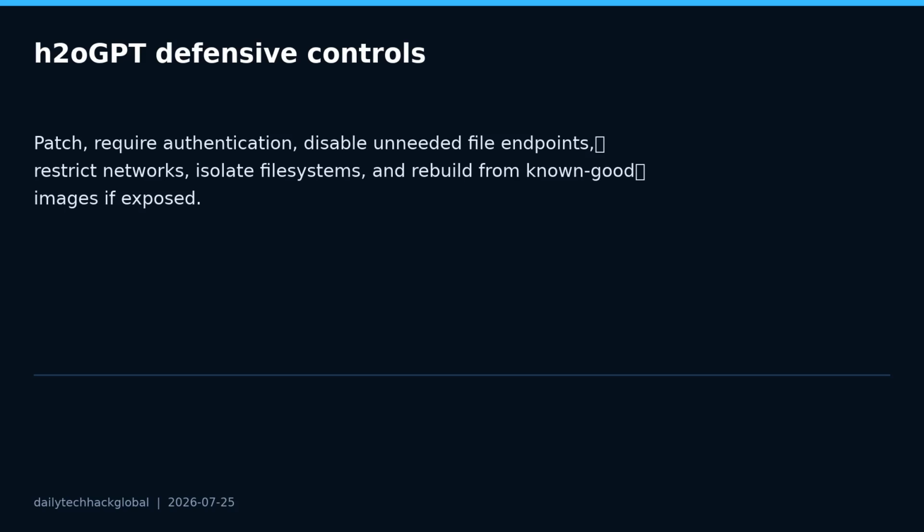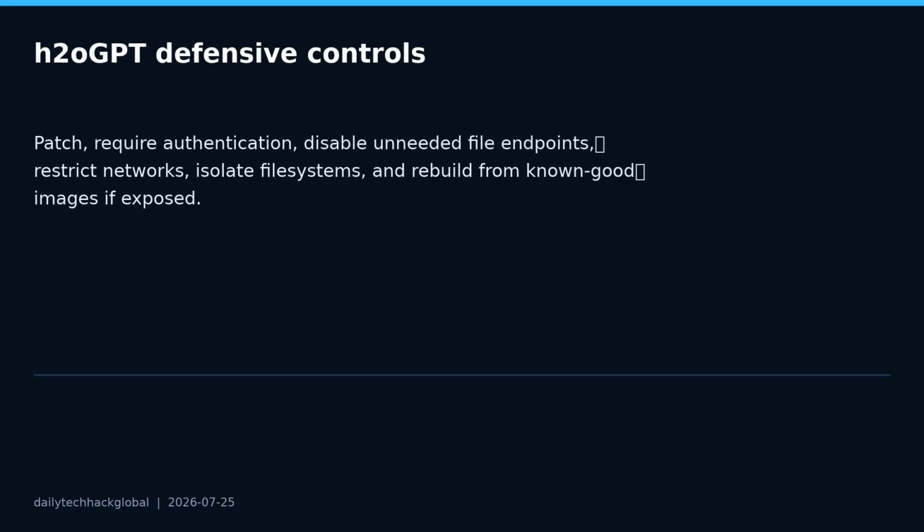Fourth, Azure AI Search CVE-2026-56167 is rated high by NVD, with CVSS 8.5. Microsoft's advisory describes server-side request forgery in Azure AI Search that can allow an authorized attacker to elevate privileges over a network. The word authorized matters. This is not presented as unauthenticated public takeover in the NVD summary.